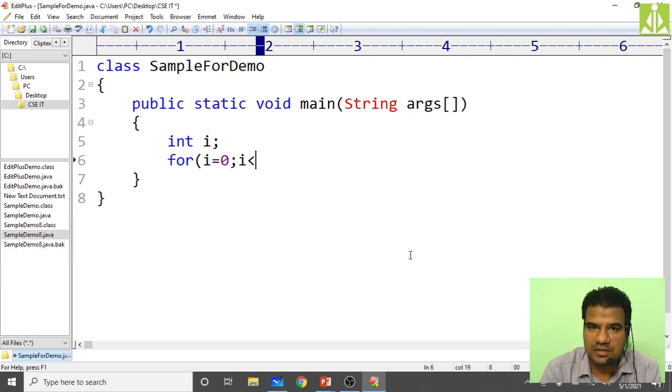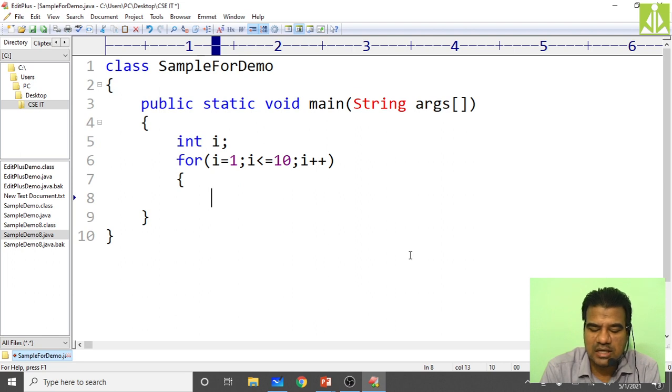If we are printing the starting 10 numbers, i must be less than 10, so it will print from 0. If I want to print from 1 to 10, then here you put less than or equal. Then i plus plus. Like this we do. This is the general form that we know from C language.